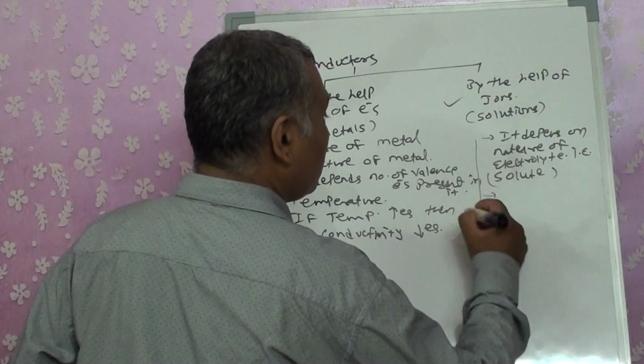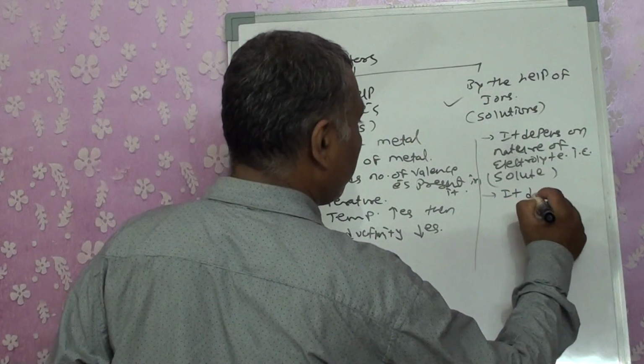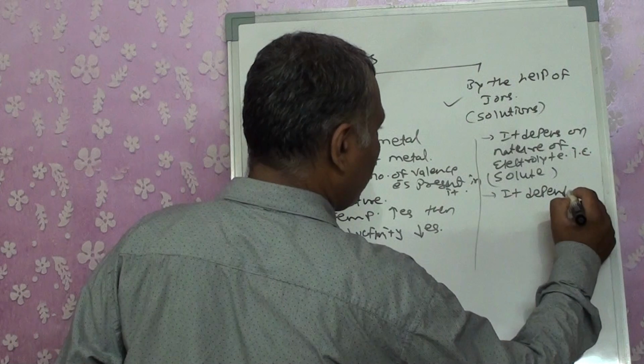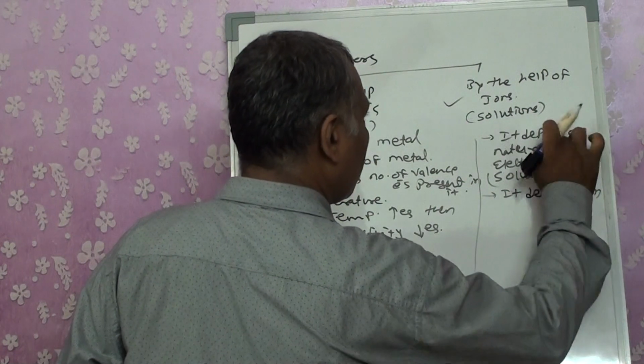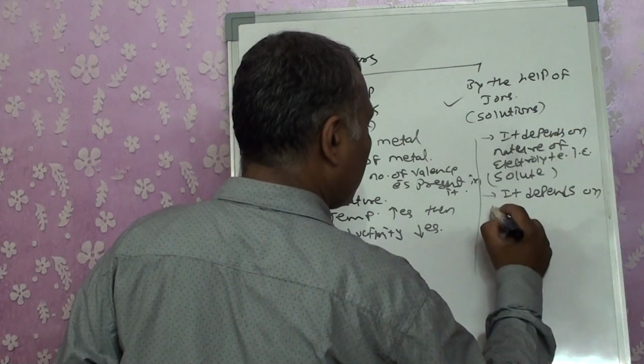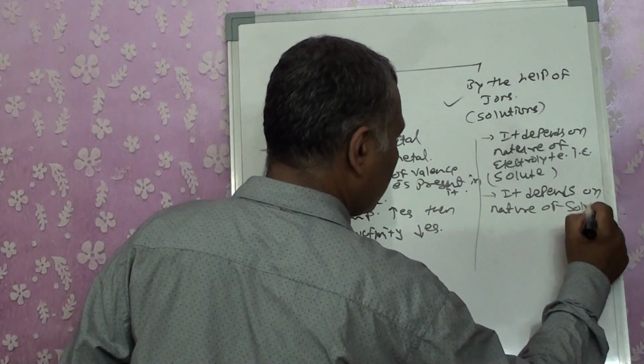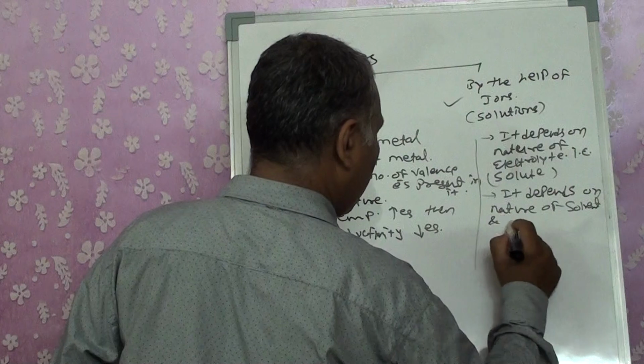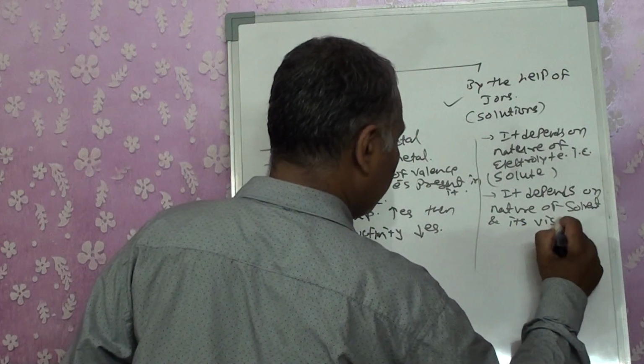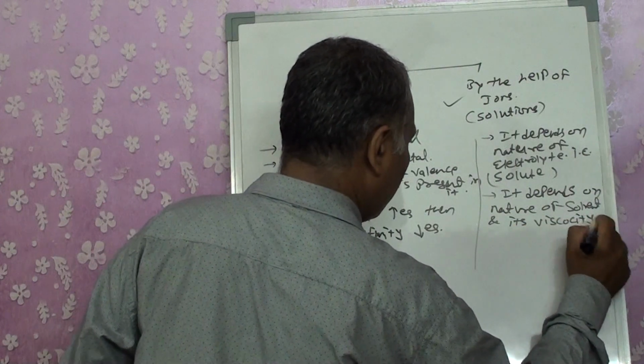The second factor depends on the nature of the solvent and its viscosity.